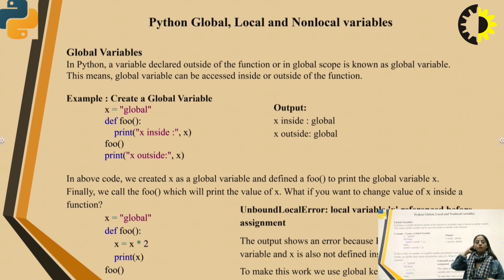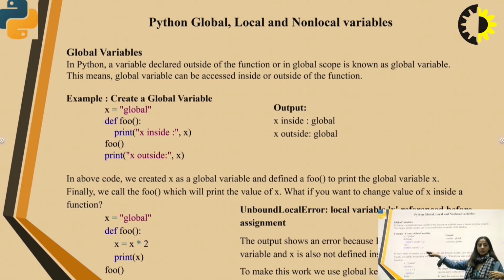Now define a function f_o. Now print x inside. In this function, a message is being printed, which is x inside is x. Now the f_o function is being called. First of all, the x value will be printed, which is global.